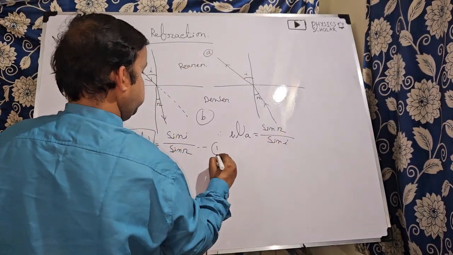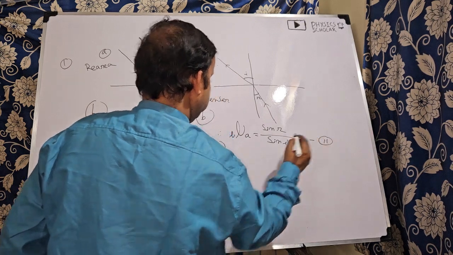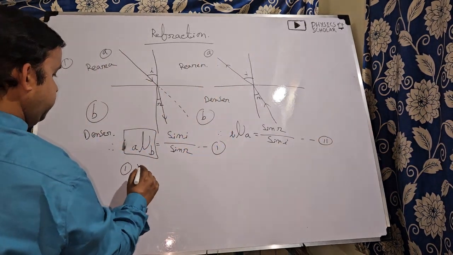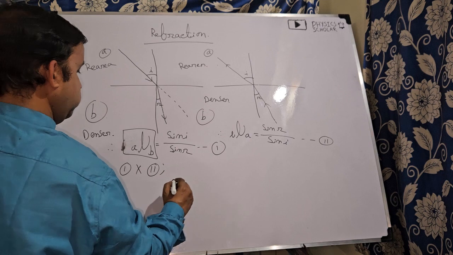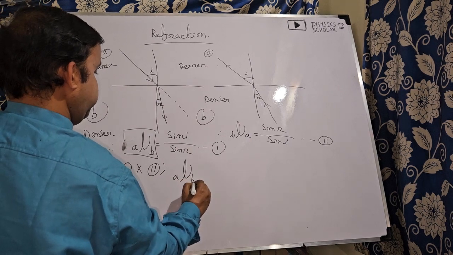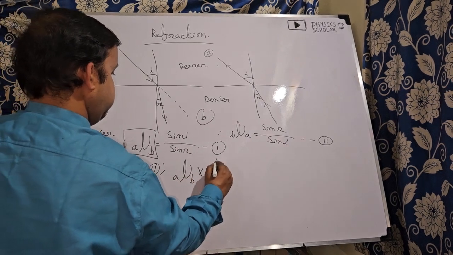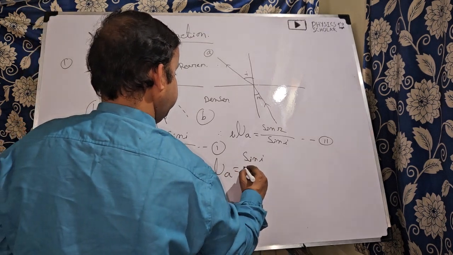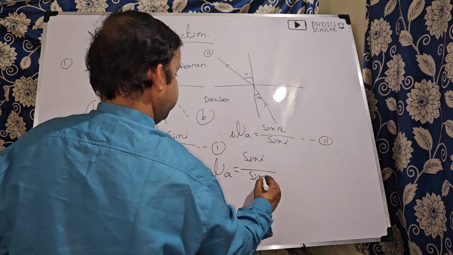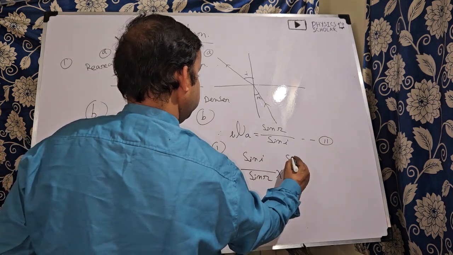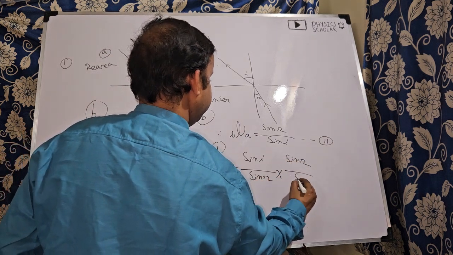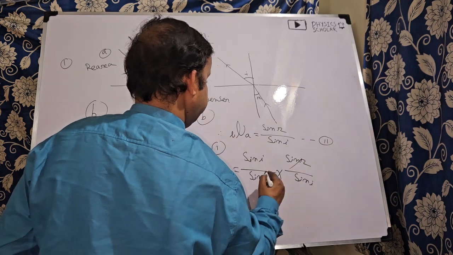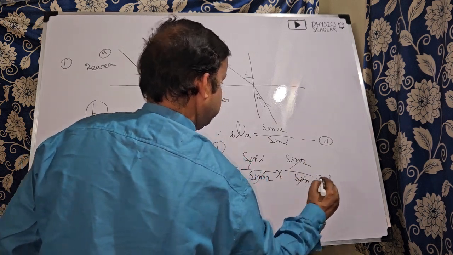So if it is equation number 1 and if it is equation number 2, then we can multiply equation number 1 and 2. What can we write? A mu B into B mu A is equal to sin i by sin r into sin r by sin i. That means it will be cancelled, so the result will be 1.